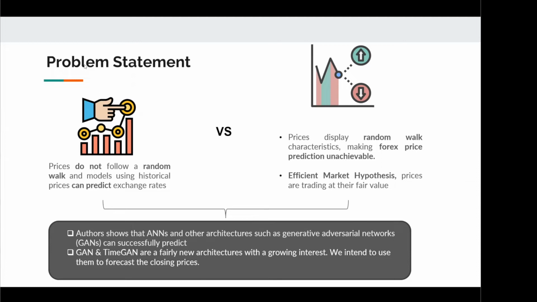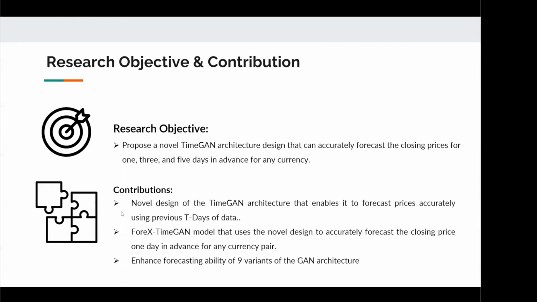However, having reviewed numerous papers, authors do indeed show that neural networks and other deep learning architectures such as GANs are successful at predicting Forex prices. Therefore, as GANs and TimeGANs are a fairly new architecture with growing interest, we intend to use them to forecast the closing prices. Therefore, the research objective of this thesis is to propose a novel TimeGAN architecture design that can accurately forecast the closing prices for 1, 3, and 5 days in advance for any currencies. In achieving this research objective, we have made the following contributions to the field of the Forex price prediction.